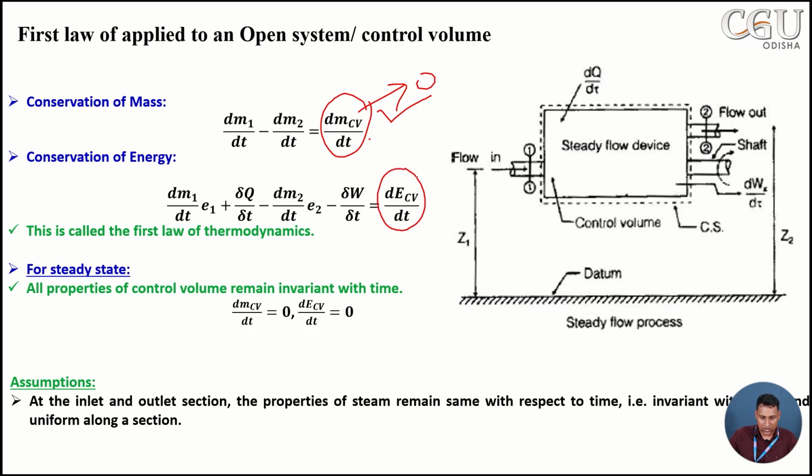Similarly, if you consider the energy term, this term is also not changing. That means with respect to time, the energy inside the system is not changing. So we can write dmcb by dt equal to 0 for steady state. In a similar manner, dEcb by dt, that means the energy inside the control volume, is also not changing. So now with this expression we will move to the steady flow energy equation. Now we will derive the steady flow energy equation for a control volume.